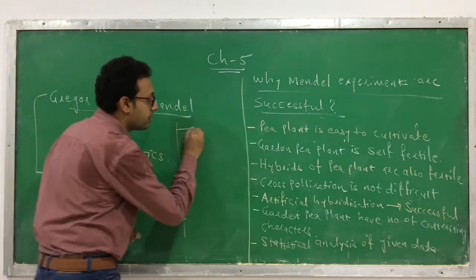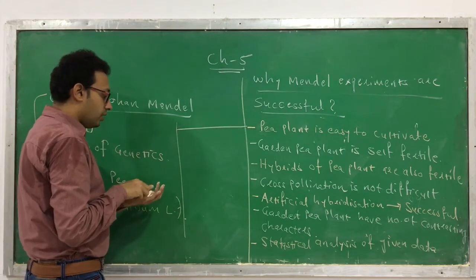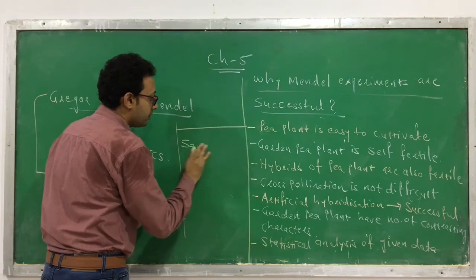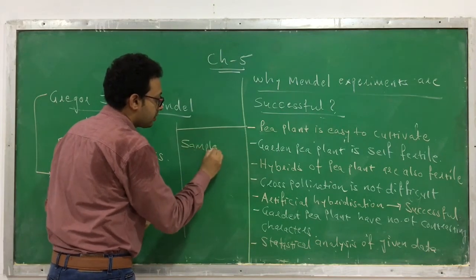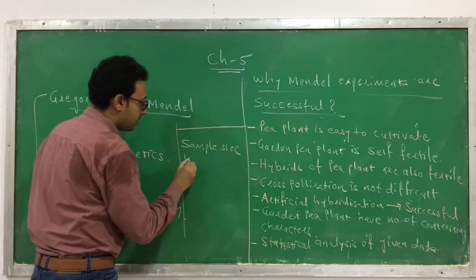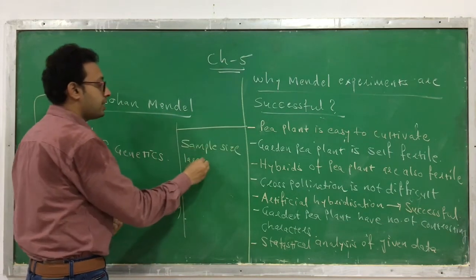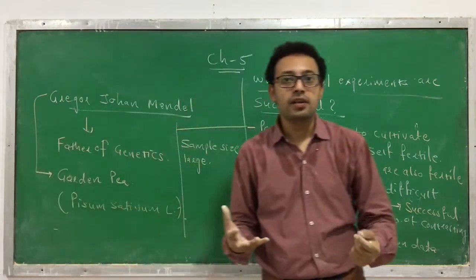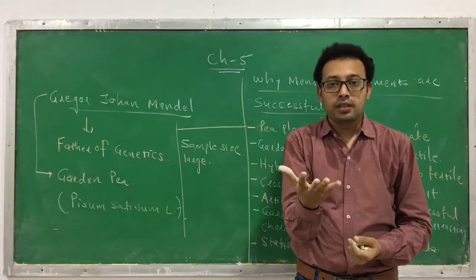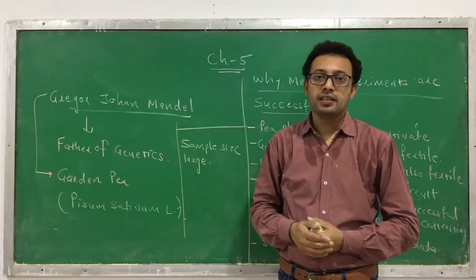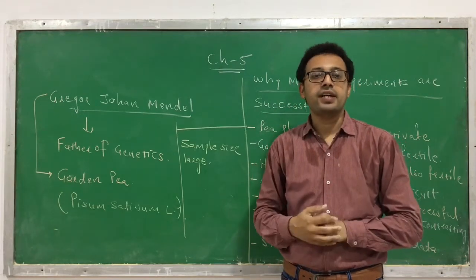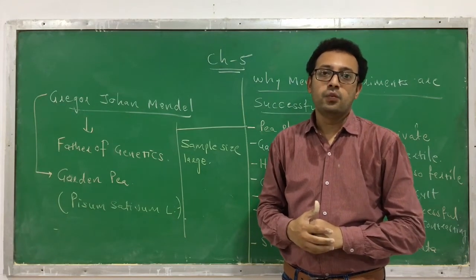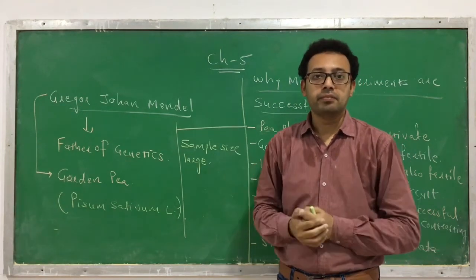And the last reason why Mendel's experiments are successful is the sample size. He took a large sample size, and that is a benefit, because when you are considering 4 people, suppose I ask you a question, for example, which person you like as PM?